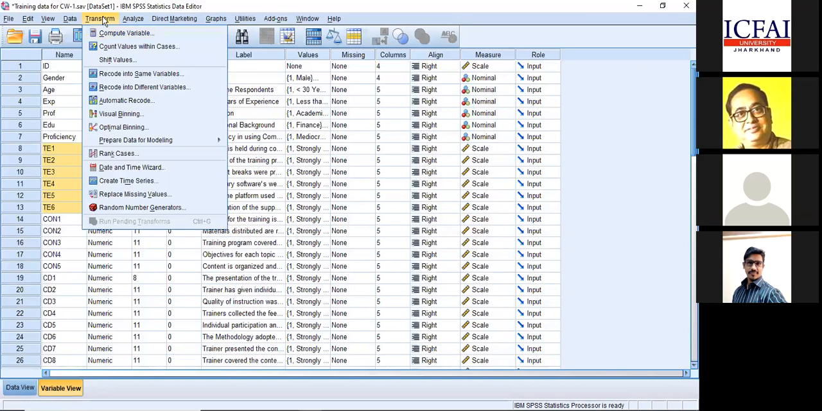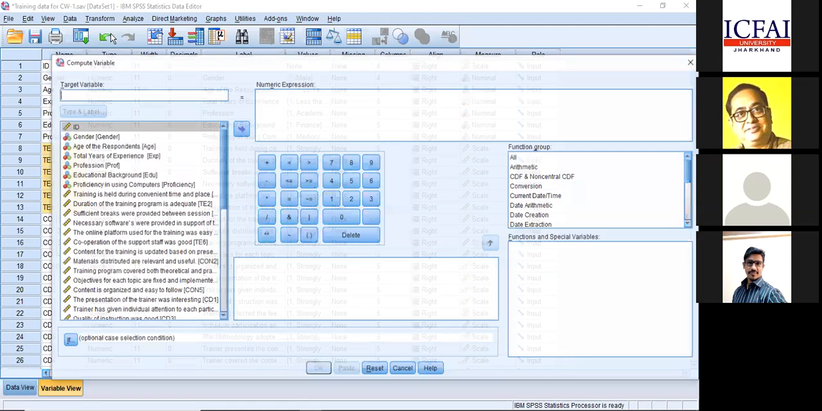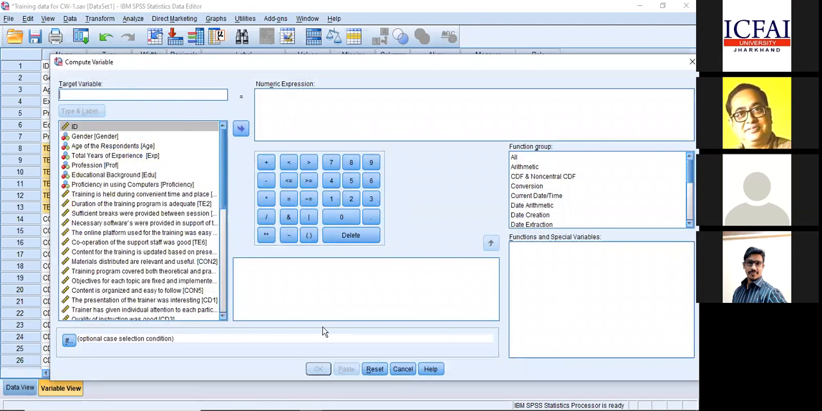There is one option: Transform, Compute Variable. Here, this is completely a calculator. You just see everything as a calculator. Now, target variable. What is this target variable? I'll give a name. I want to create training environment. So this is my target variable. Now, what do I want to do? I want to create a mean score. And you will not do any other functions further. With the Compute option, 99% of the time you will be creating the mean, right? So you type it as mean.